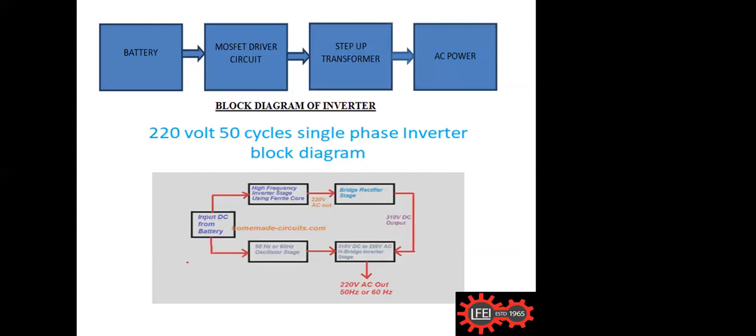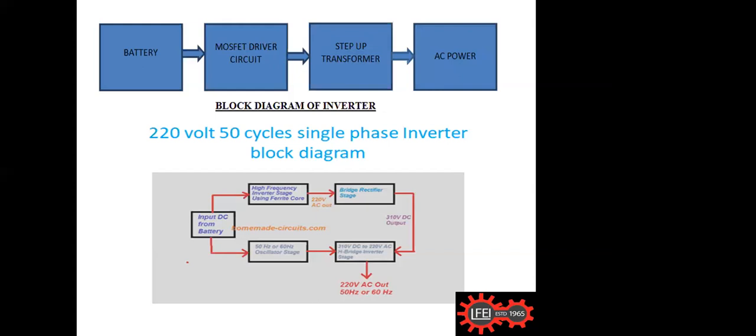A normal transformer or normal linear power supply can use a laminated metal core, but high frequency transformers definitely require a ferrite core.